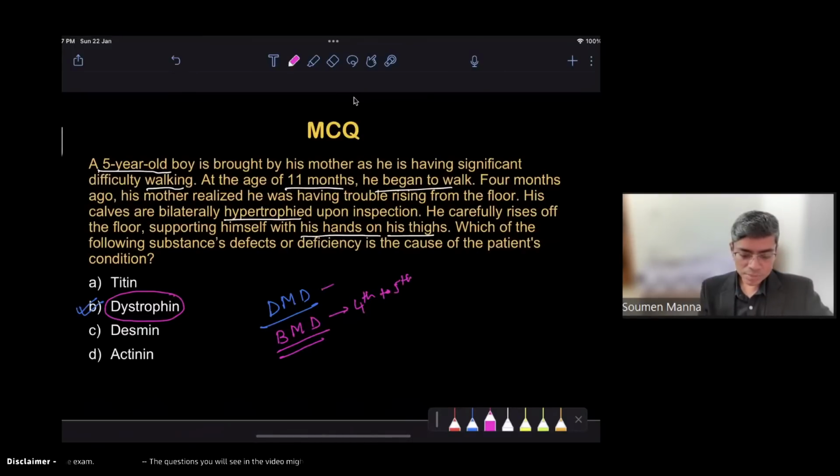And Duchenne's muscular dystrophy is earlier than that. Death occurs earlier than that. Around the 30s death occurs generally, particularly due to involvement of cardiac problems, right? So these are the two things.